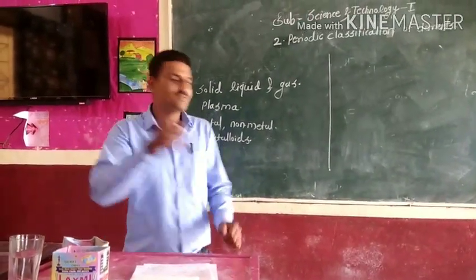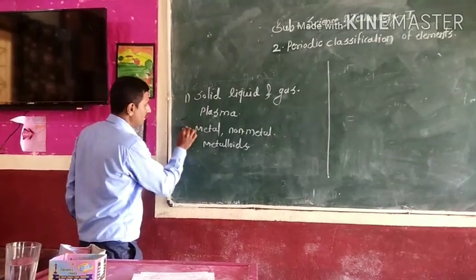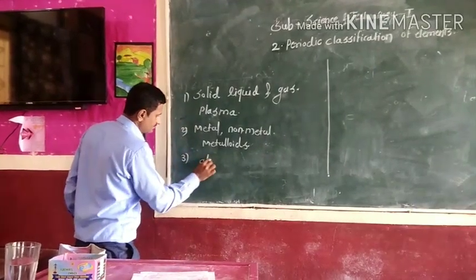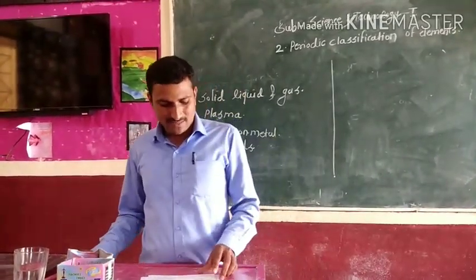Then next question: what is the smallest particle of matter? Your quick answer is atom. Quick answer, atom.